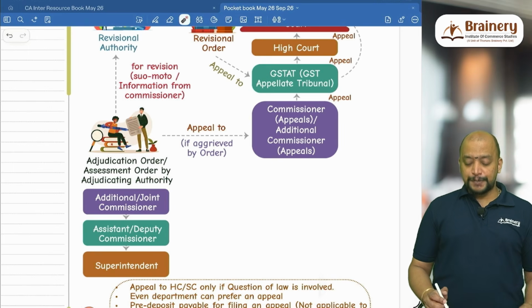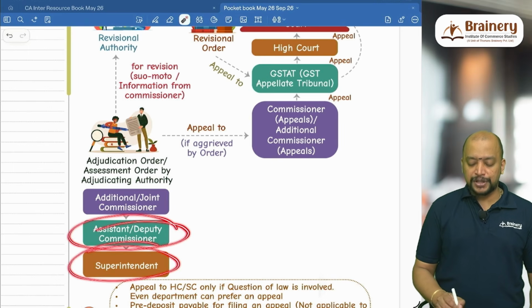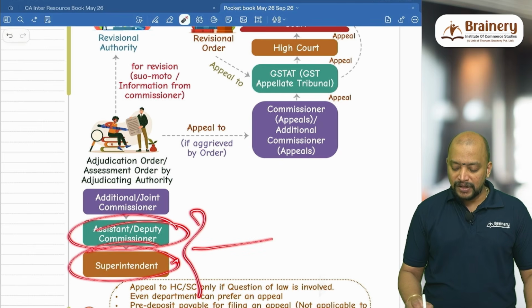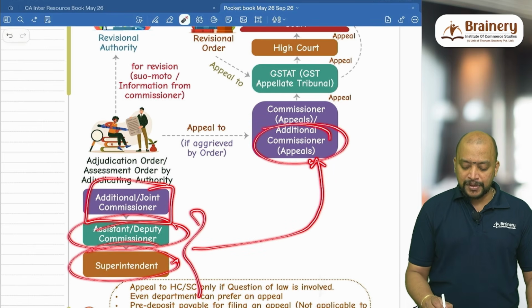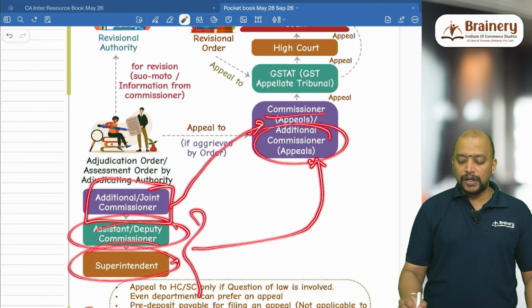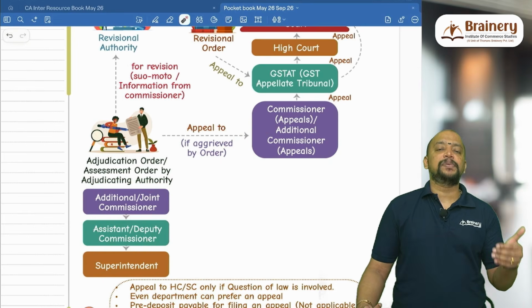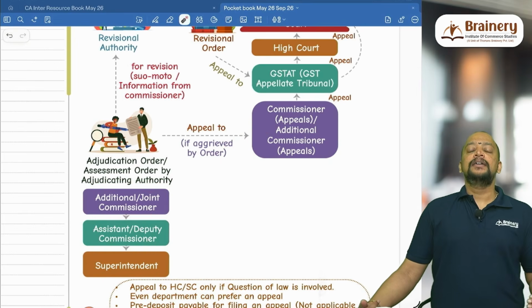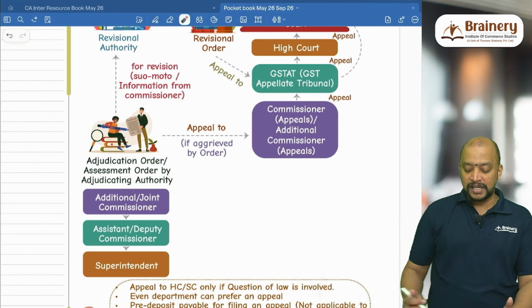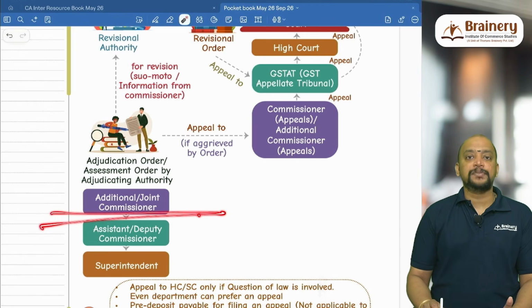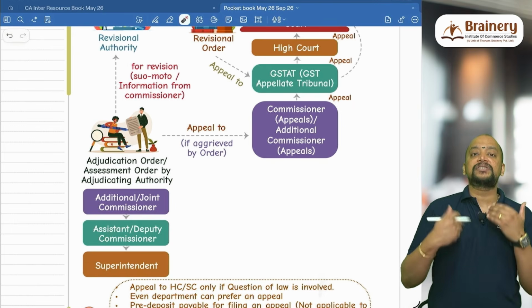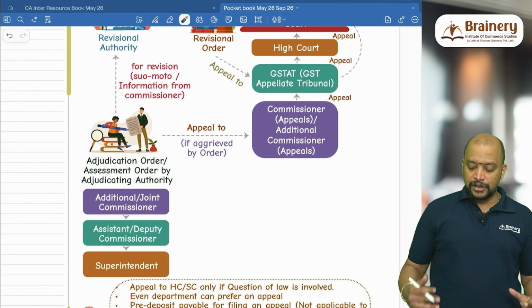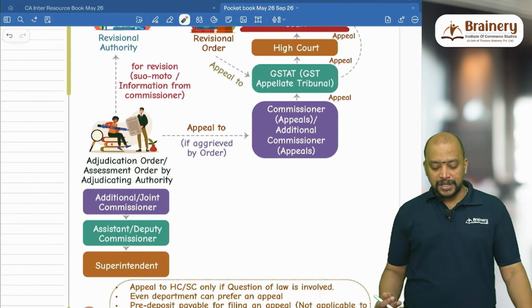Now, if the order is passed by the assistant commissioner, deputy commissioner, or superintendent, then the appeal will be made with the additional commissioner appeals. Suppose an additional or joint commissioner passes the order, then the appeal will go to the commissioner appeals. In the first appellate authority, we have two people, commissioner appeals and additional commissioner appeals. If an officer below the rank of additional or joint commissioner passes the order, the appeal will be made to the additional commissioner appeals. If an additional or joint commissioner passes the order, the appeal will be made with the commissioner appeals.